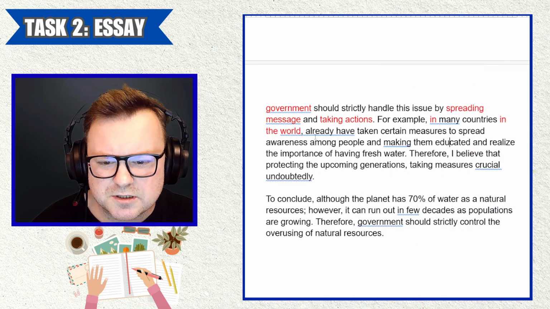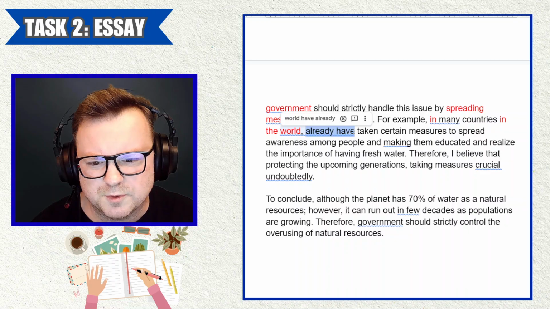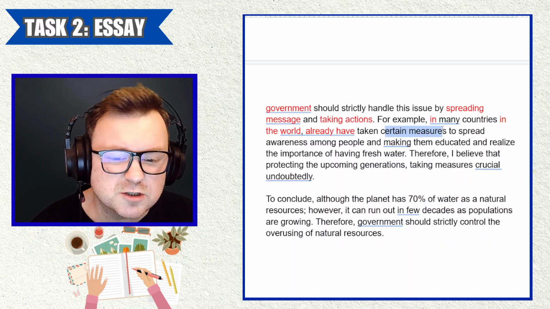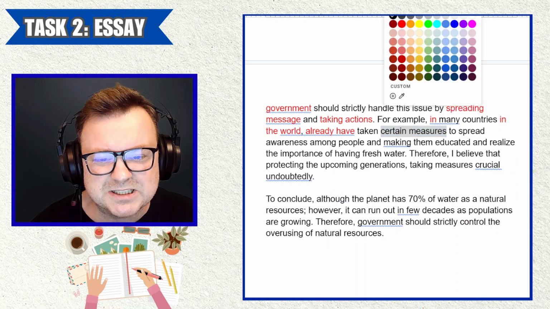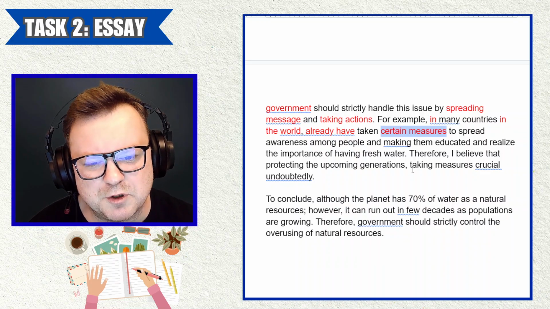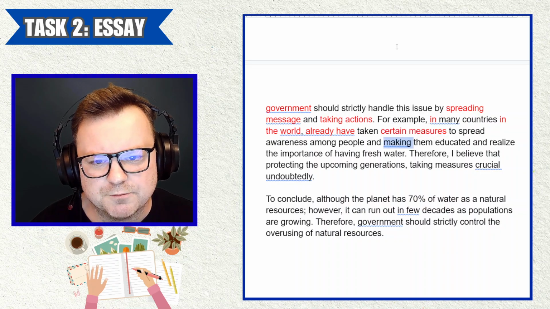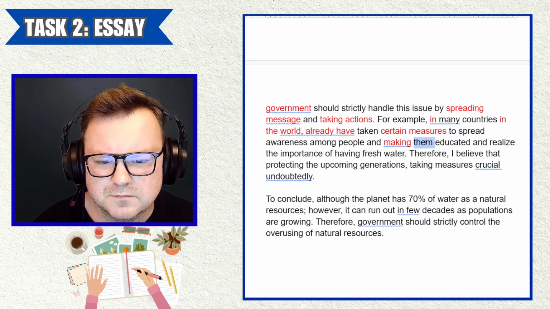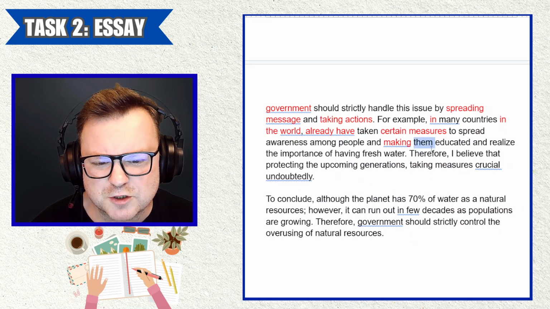Many countries have already taken. So, problem with word order here, have already taken certain measures. Again, certain measures, we don't get details, just certain measures. Details would be nice. And that makes me think maybe the candidate is lacking in vocabulary, maybe, to spread awareness among people and make them, not making them, make them, I guess them as people, make them educated and realize the importance of having fresh water.